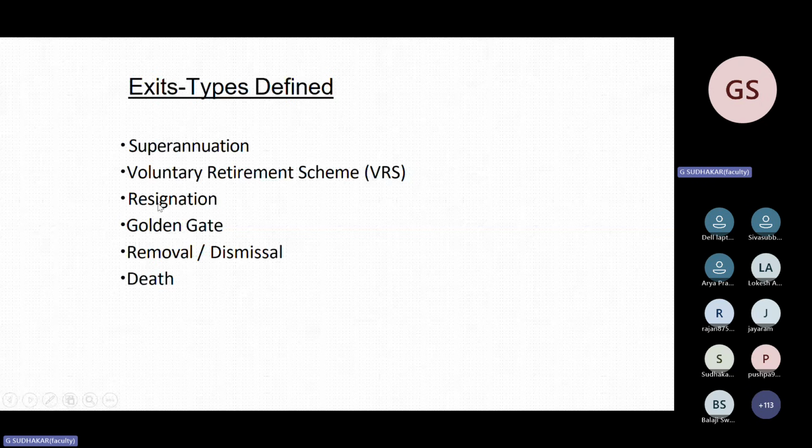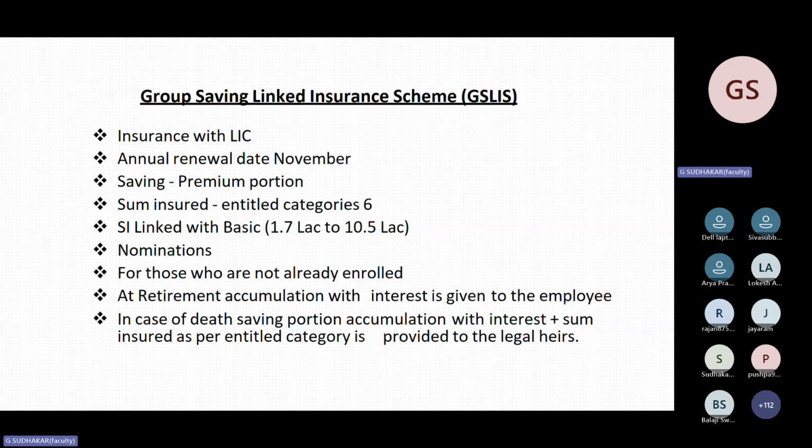I have given the presentation, the revised limits only. This is 1/12/2015. The GTAS amount has been revised in 2015. And the group term insurance, family pension, these are all revised. Just to go through it, and in case of any doubt, I will explain to you. These are all the GSLI limits effective from, I think, GSLI deposit linked only. Then leave encashment.